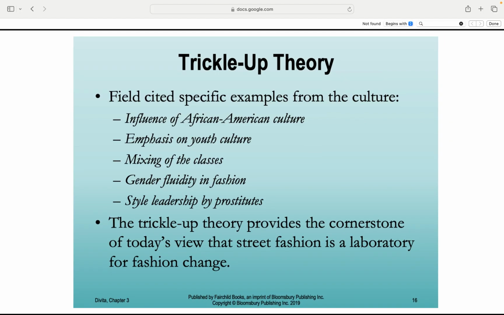The trickle-up theory. Fashion from the streets. George Field pointed to cultural examples like African American influence, youth culture driving the trends, mixing of dance styles, gender bending in fashion, leadership from unexpected groups.